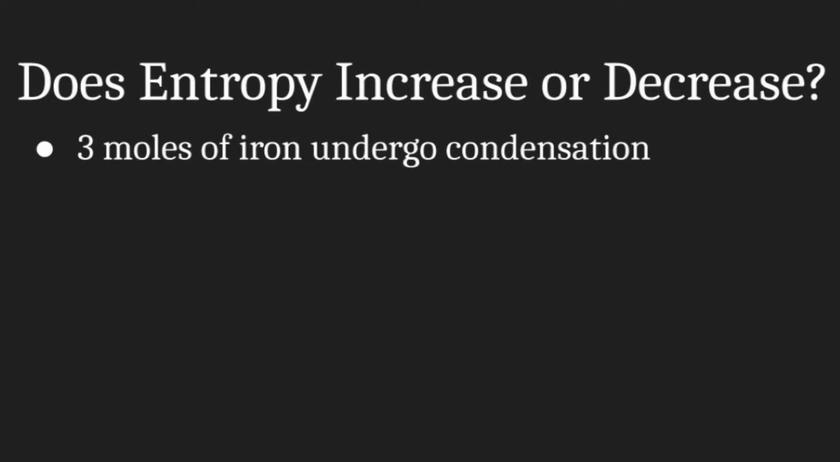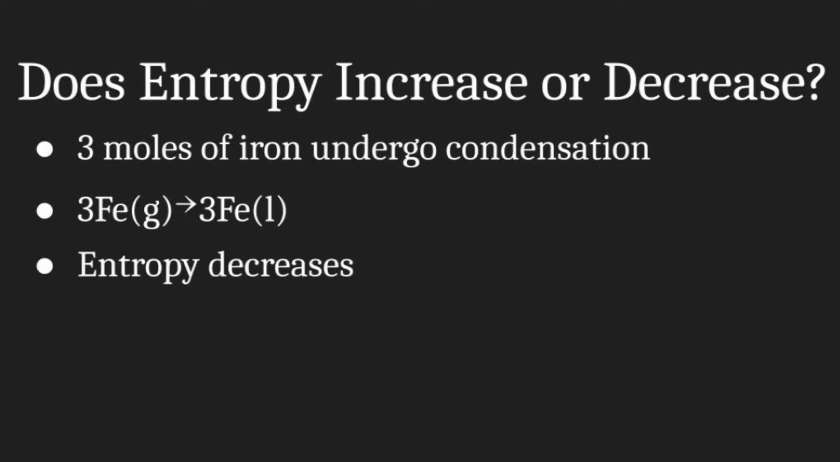The last question we're going to do is 3 moles of iron undergo condensation. Does entropy increase or decrease? The first thing we have to do is figure out what condensation is. You may remember from when your teacher went over phase changes that condensation is when we go from a gas to a liquid phase. So this could be written as 3 moles of iron in the gas phase go to 3 moles of iron in the liquid phase. Remembering our chart and the order of entropy, entropy decreases because rather than the particles flying and bouncing off places in the gas phase, they're now together in the liquid phase.